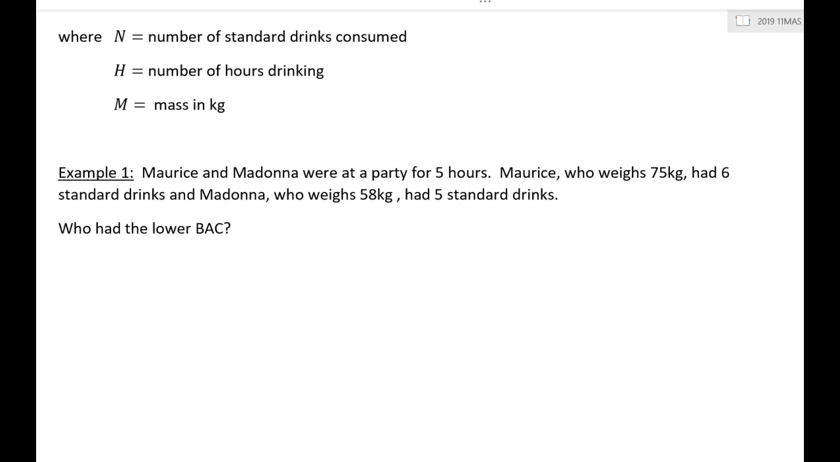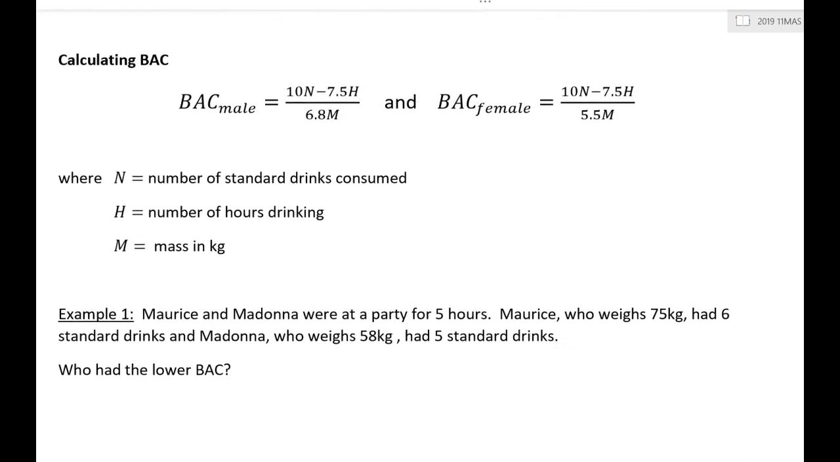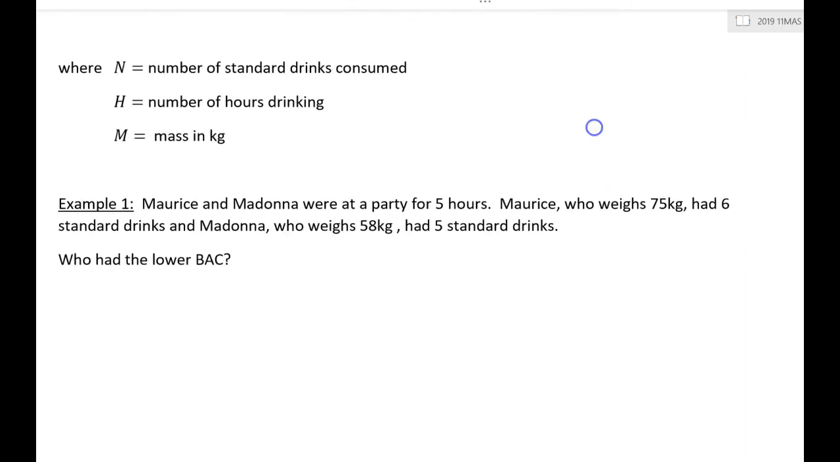Now, let's have a look here at an example. I've got 2 people, Maurice and Madonna, at a party for 5 hours. In case you're wondering, Maurice is generally a male's name. I suppose these questions need to be very clear because there is a different formula. Maurice weighs 75 kilos, has had 6 standard drinks over the course of 5 hours. Madonna is a lady and she has had 5 standard drinks over the same 5 hours, weighs 58 kilograms. We want to calculate both of their blood alcohol contents and compare them.